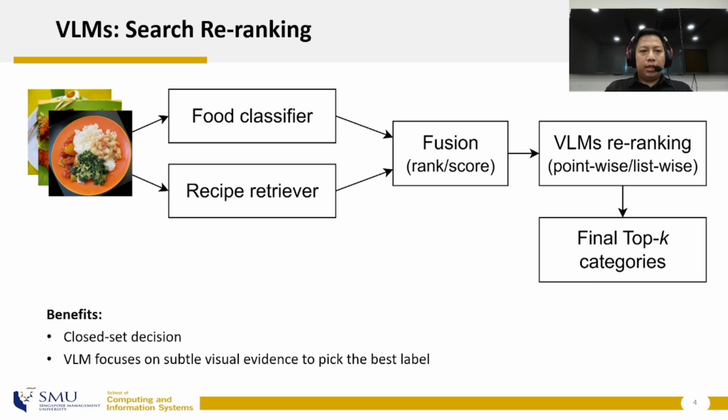And our option B is re-ranking. We use the same classifier, the same retriever, together with the same fusion approaches. Then we let the VLM do what it's good at, which is choosing the best candidate from a candidate list by just reading the visual evidence. Method-wise, the setup is intentionally modular so that we can compare RAG and re-ranking. The key design choice here is keeping the final decision inside the known taxonomy while still leveraging VLM robustness under